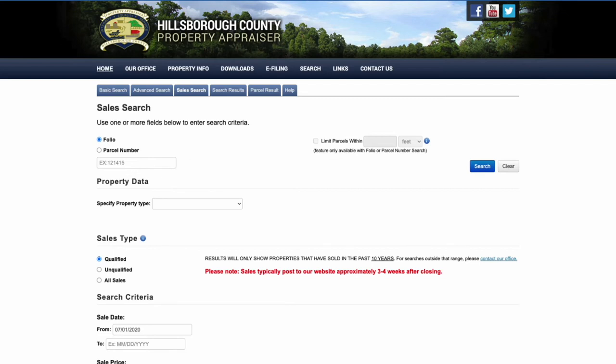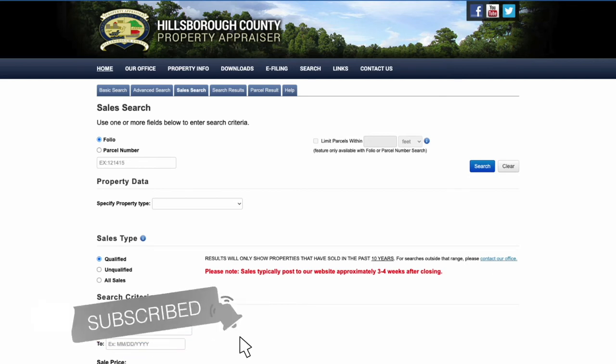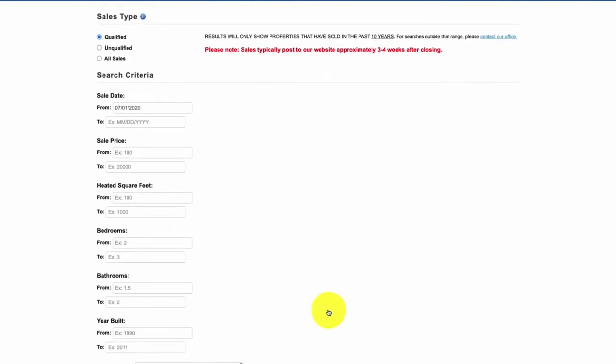Great, so now that you have an understanding of house flipping, the next step is to go to your own property appraiser county site. So I reside in the Tampa area. I'm looking at Hillsborough County, which is specific to Tampa. However, if you search on Google, whichever county you're in, property appraiser, you should come to some sort of online database where you'll be able to search for past sales. So for the first step here, I entered in that I want to see properties within the last 2 years. So I'm going back to July 1st of 2020.